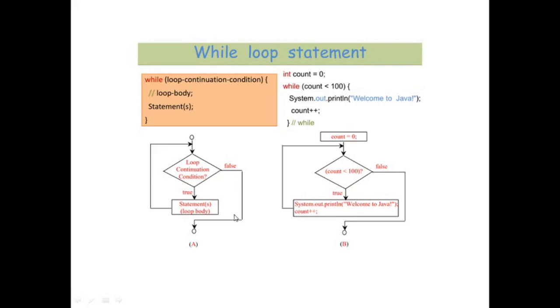And if it is false, then what is happening? Whatever else we want to do on the contrary. Okay, this is the example: count is equal to 0 and count is less than 100. This is true, so System.out.println welcome to Java, and then count will be incremented. Then this will happen 100 times, and when the count will become